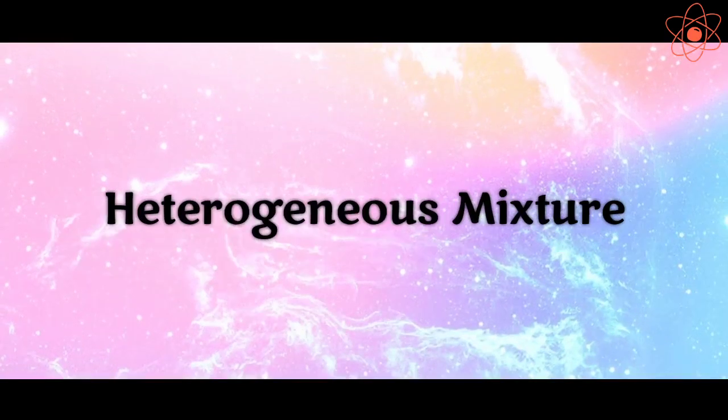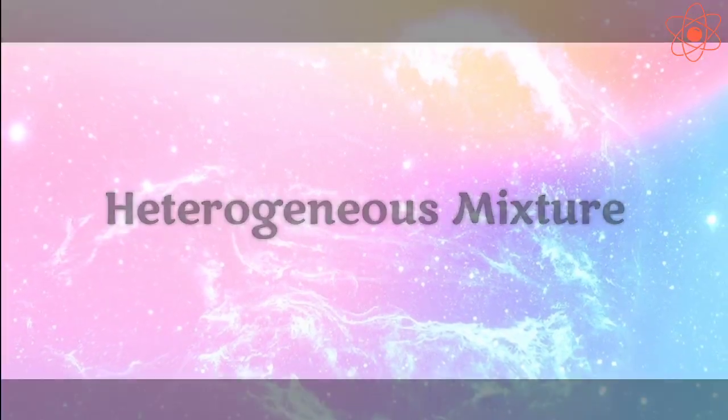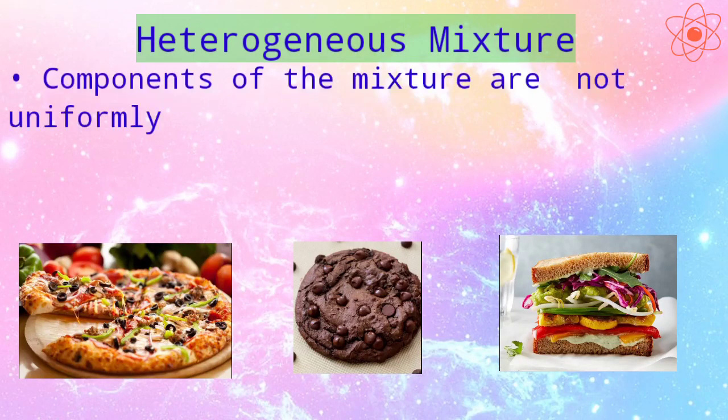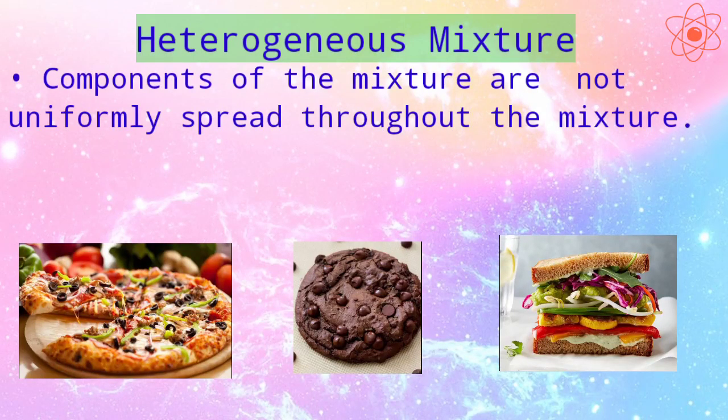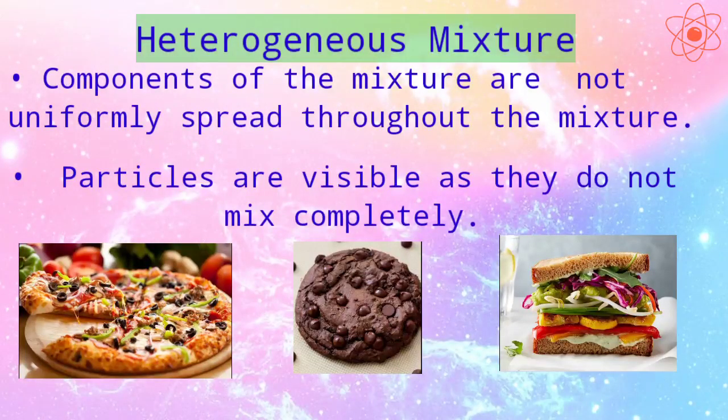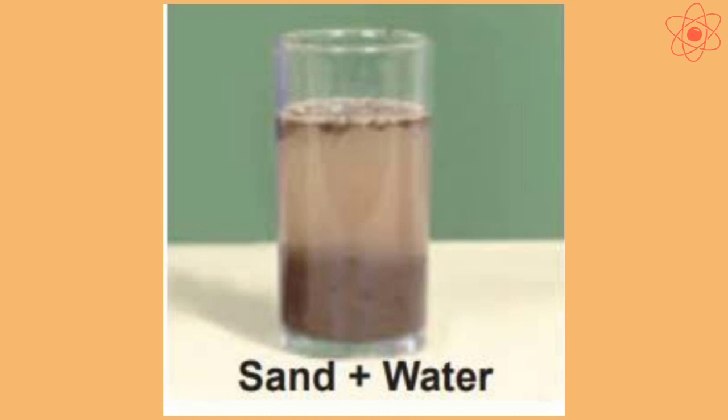Now let us understand heterogeneous mixture. In a heterogeneous mixture, the components of the mixture are not uniformly spread throughout the mixture and each part of the mixture has different properties. In this mixture, the particles are visible as they do not mix completely. A mixture of sand and water is a good example of this mixture.